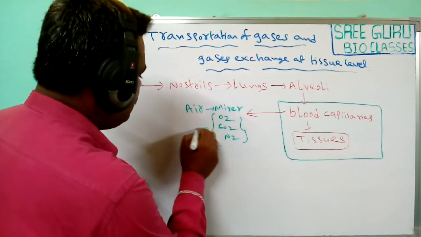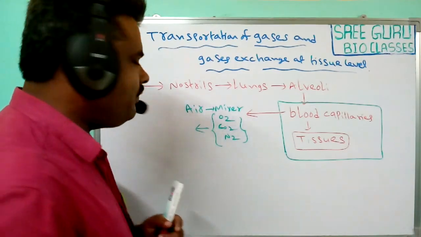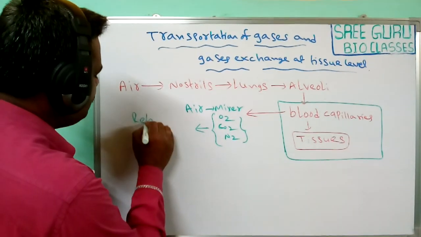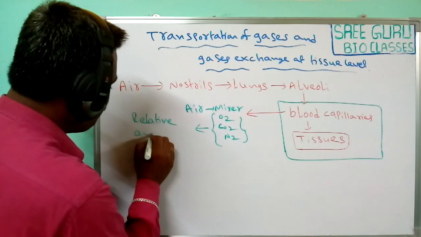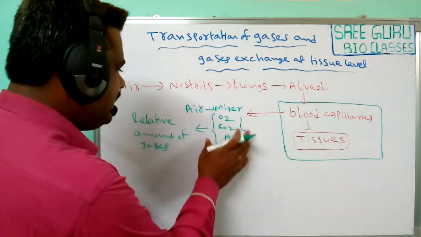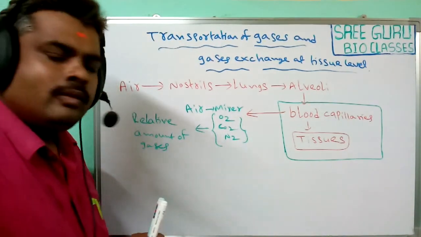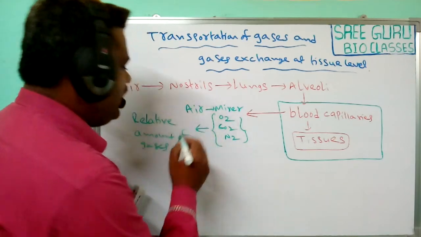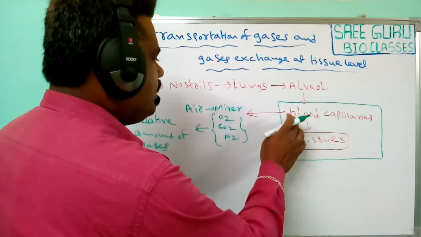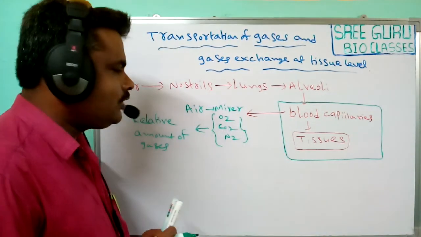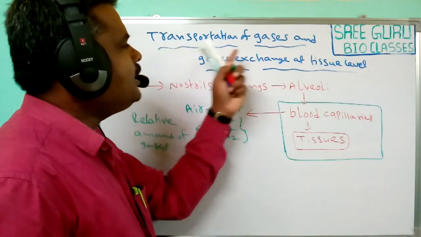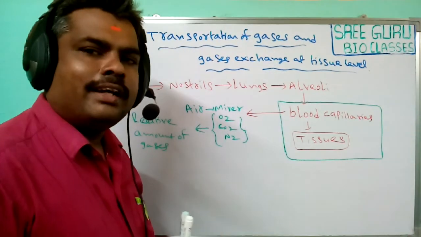But the relative amount of gases present in the air plays the major role in transfer to the blood capillaries. So the relative amount of gases influences the transportation of gases in blood capillaries.